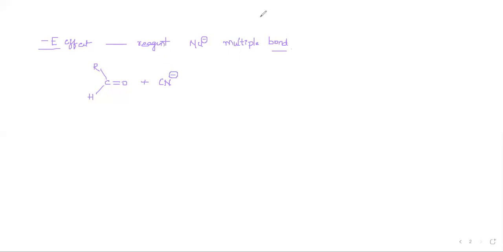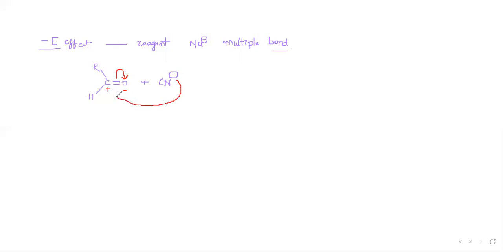And we know that in the carbonyl group, the C double bond O group, the oxygen is more electronegative and withdraws the pi electrons towards itself, right? Then this oxygen gets the negative charge and the carbon gets the positive charge. Generally, to a positive charge, which type of reagent will attack?